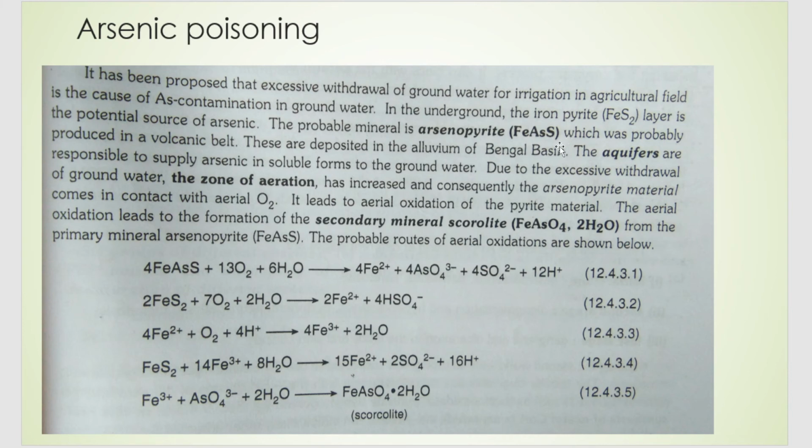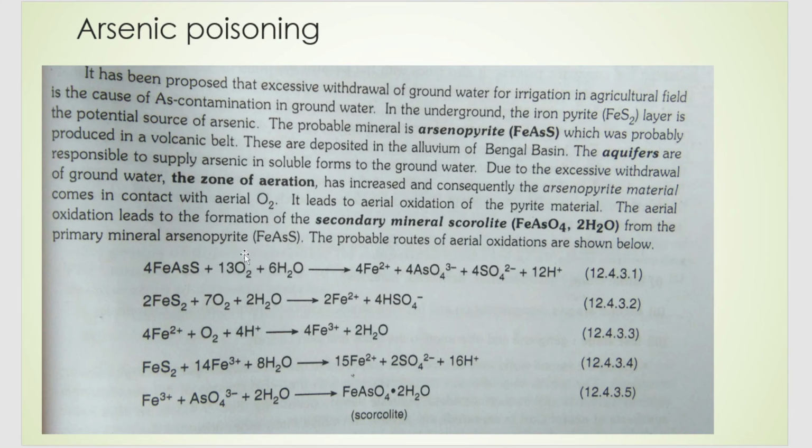That is, an arsenic deposit that was present beneath the land has come in contact with air. It will lead to the formation of scorodite when it comes in contact with air and water. So these reactions show the deposit when it is exposed to air.